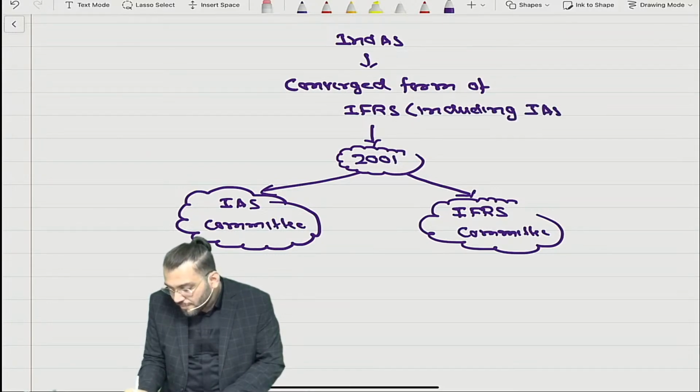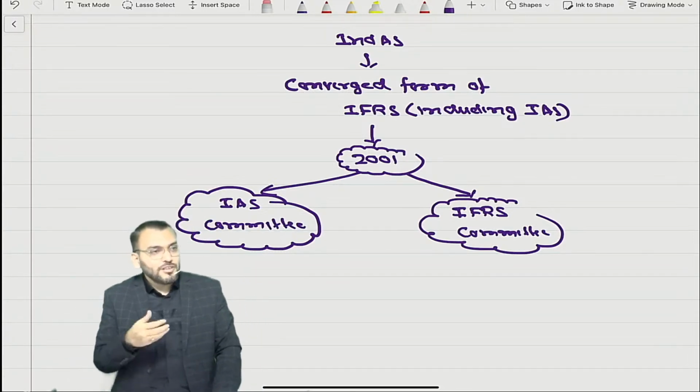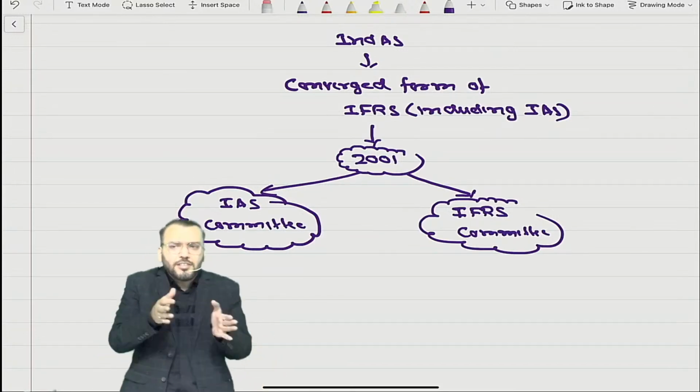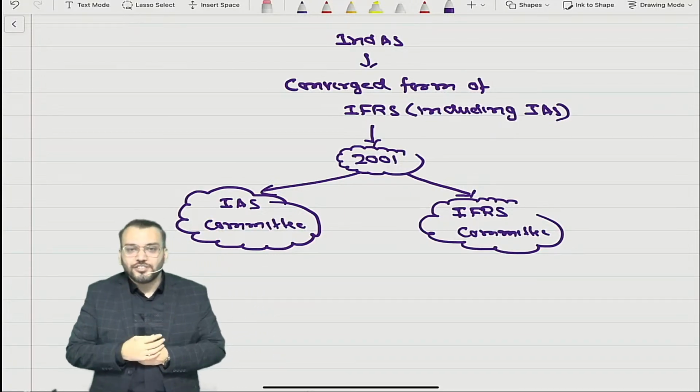Can I say, when I say IFRS, it includes IAS, including International Accounting Standard. Are you able to understand? So I will not say IFRS and IAS separately. No, IFRS includes International Accounting Standard.